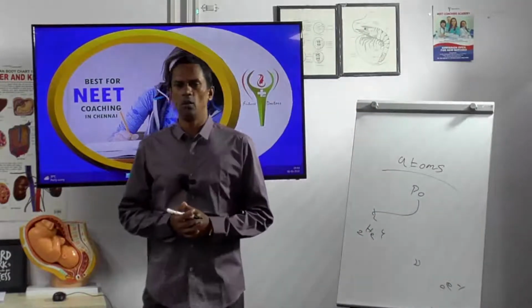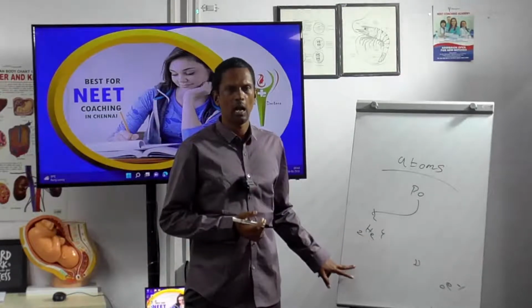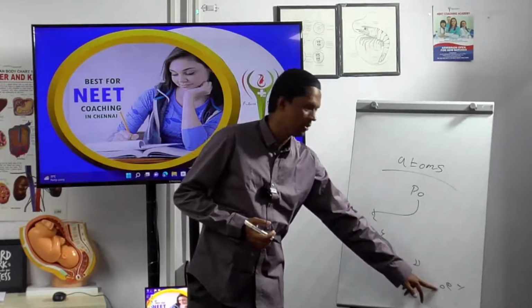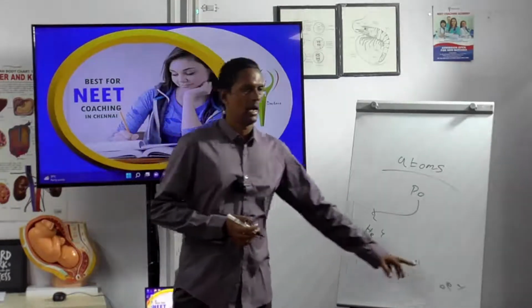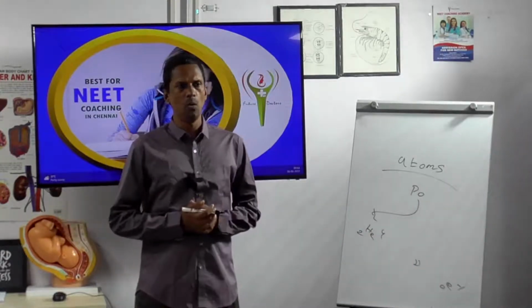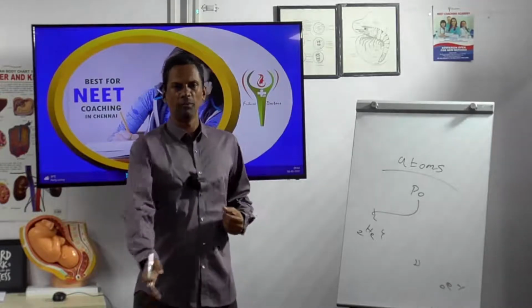So now we go for this one. What is this? Helium. Helium is alpha. This one is gamma. Gamma has no charge. Then beta is almost like an electron, which is negative charge. Now if I take water and keep it, will it give radioactivity?